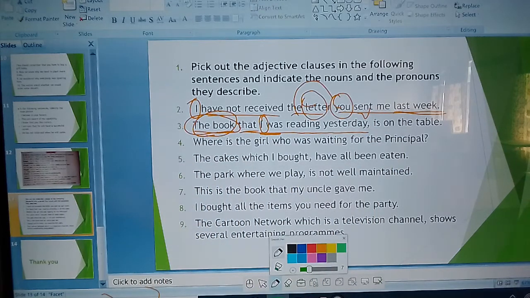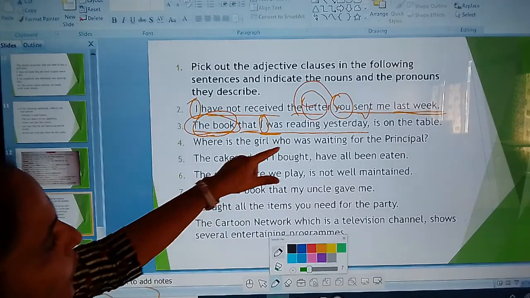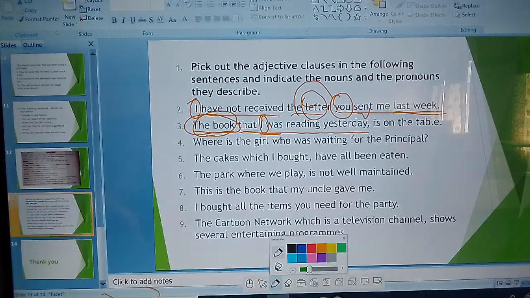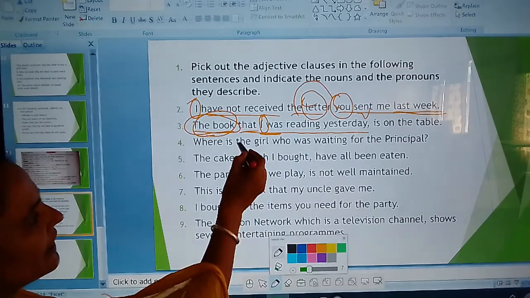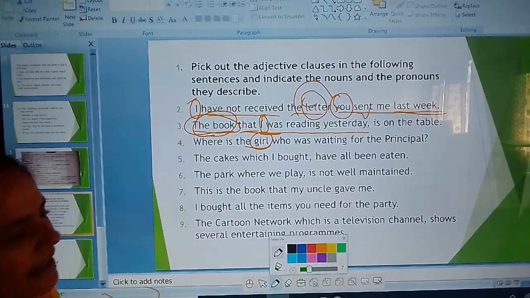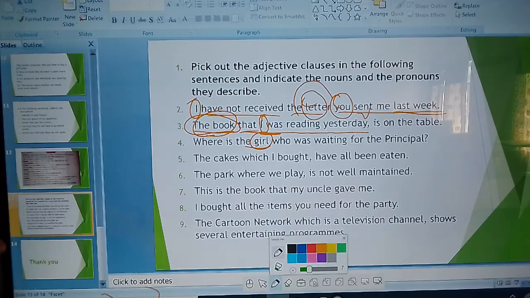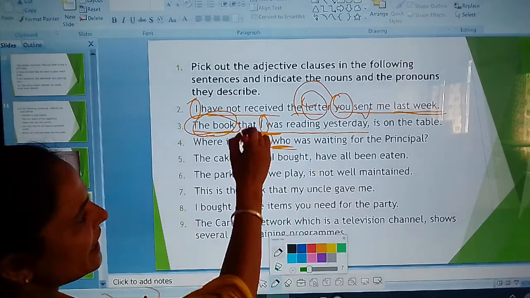Okay, beta. The next one is: Where is the girl who was waiting for the principal? Okay. अब इसमें आपको क्या आएगा? इसमें where is the girl who was waiting. Okay. कौन वेट कर रहा है? अब किसको डिस्क्राइब कर रहा है? Who was waiting. कौन वेट कर रहा है? लड़की को डिस्क्राइब कर रहे हैं ना. कौन डिस्क्राइब कर रहा है उसको? This word is describing the girl.